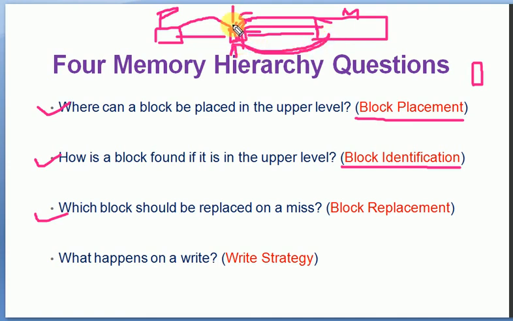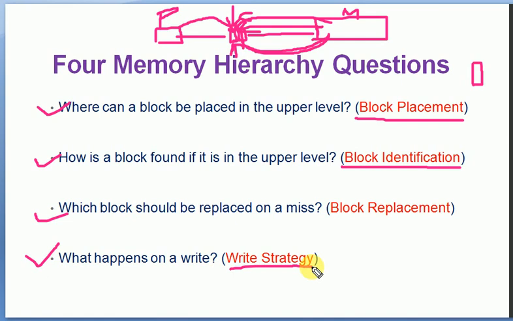So from here, from cache, which block should be replaced if one data is missing from the cache memory and that is to be accessed from the primary memory? So that is another memory hierarchy question. And finally we have the write strategy.